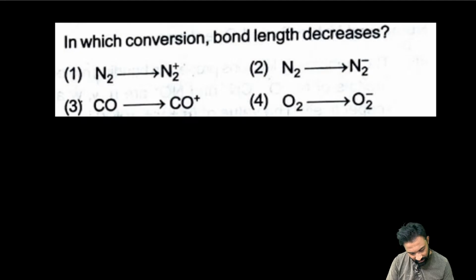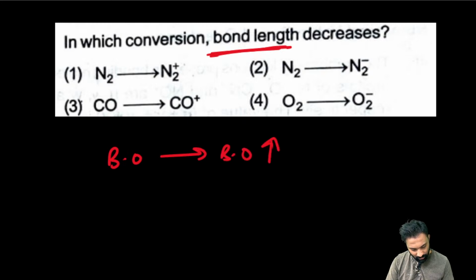In which conversion is bond length decreasing? My dear friends, you have to be very careful. From one species to the next, if the bond order increases, bond length decreases. That you cross check.